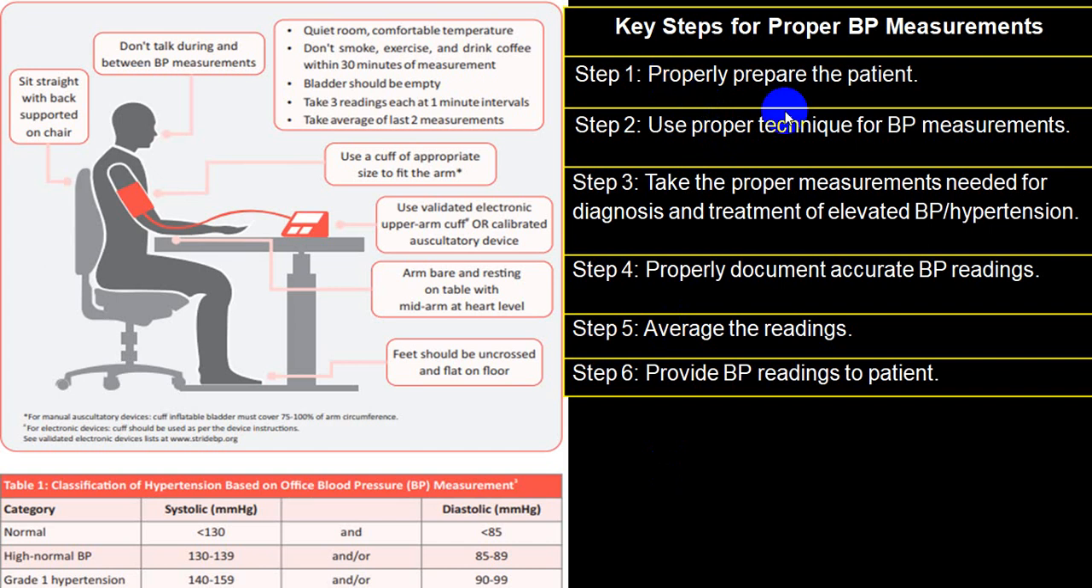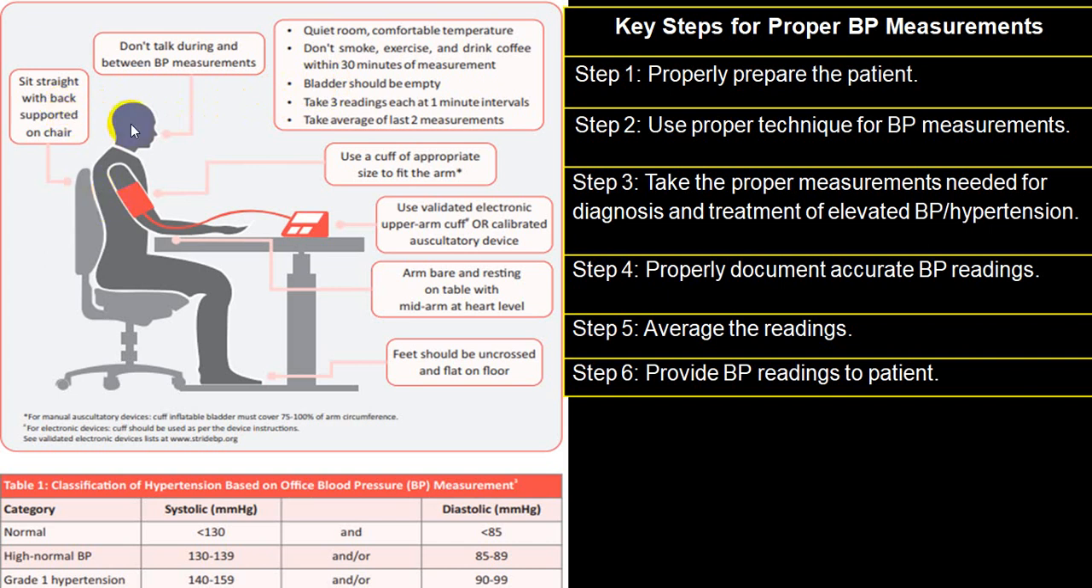First, prepare the patient. What is that preparation of the patient? Ideally, in a supine posture, the person should be well relaxed, and before that there are certain techniques which you should keep in mind. The room should be quiet, with a comfortable temperature. The person should not smoke for at least half an hour before the measurement. No exercise, no tea, coffee, no anxiety before 30 minutes of measurement. The bladder should be completely empty, and then you should take the blood pressure record.